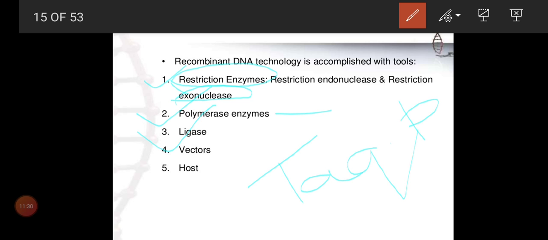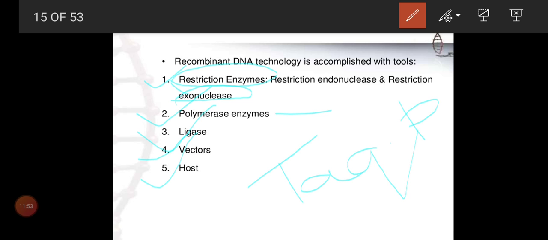And third, DNA ligase, helps to join two DNA strands. Vectors are mostly plasmids. We want to see these in detail. And the host might be microorganisms or other hosts, plant or animal. So these are the five tools we are going to learn in detail. Everything can't fit in one video.